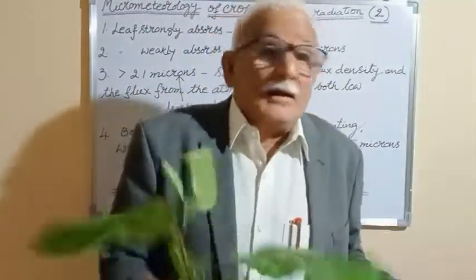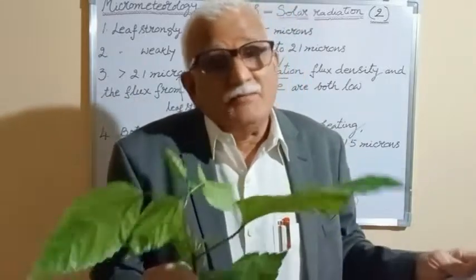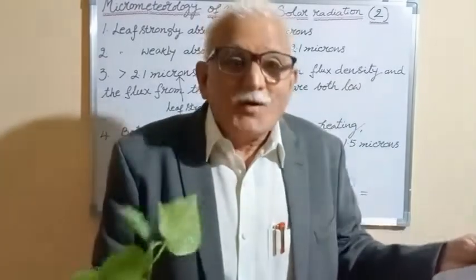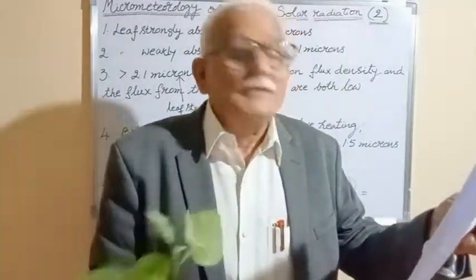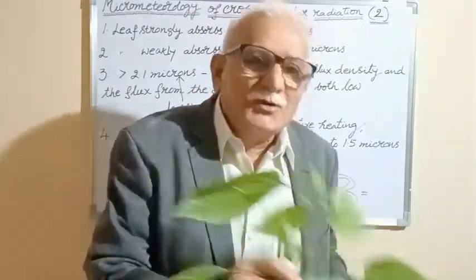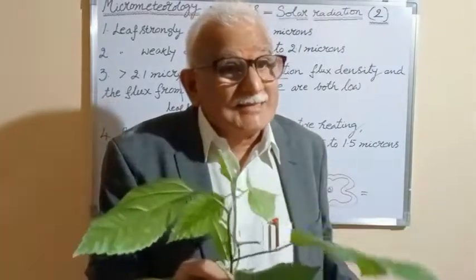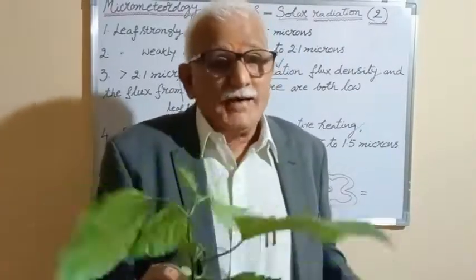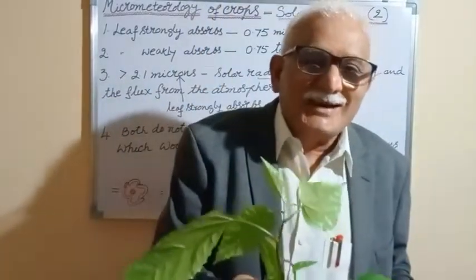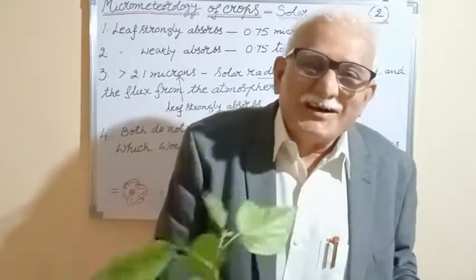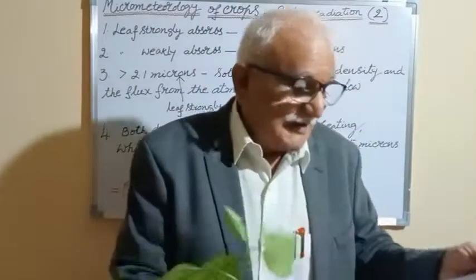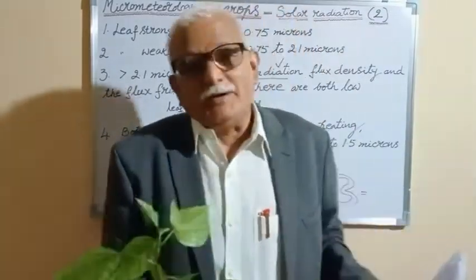Of course, light will not fall the same on the crop plant. Why? This will give you the quality of light, in particular the ratio of red to far red. The ratio between red and far red, 660 microns and 730 microns. This is what we call the red part and far red part. The ratio of these two is very important with reference to light quality. It affects the growth and development of the plant.